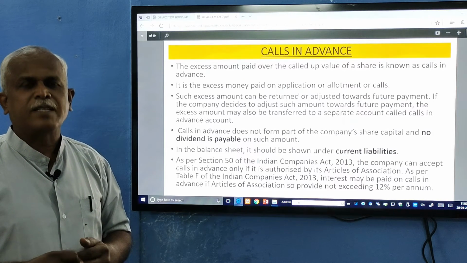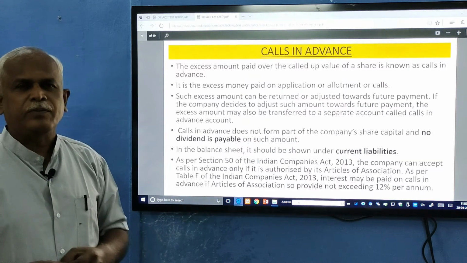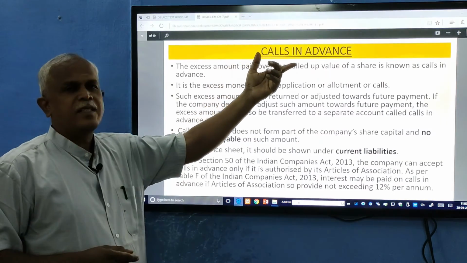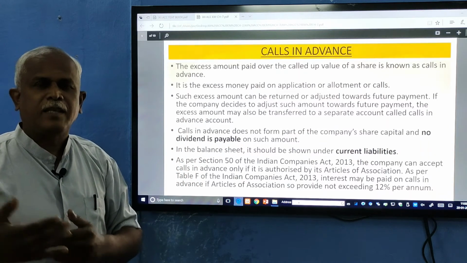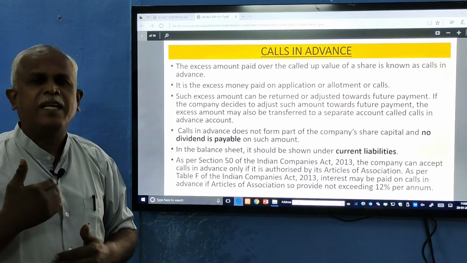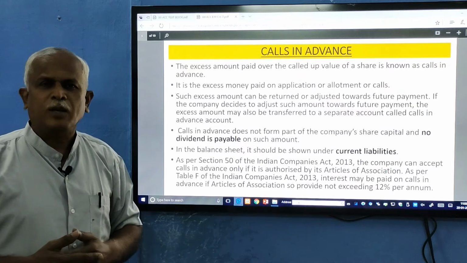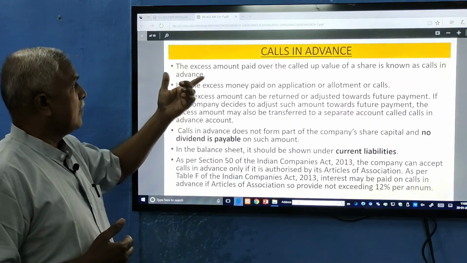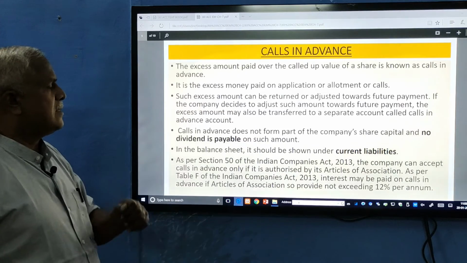He pays in advance. Before the company makes the call, he pays the entire money due. Such an amount is called calls in advance. Whether the company can retain the excess amount or not is authorized through the articles. Excess amount paid over the called up value of a share is known as calls in advance.